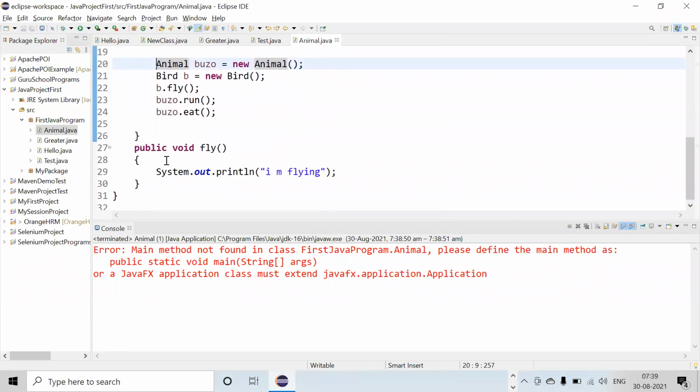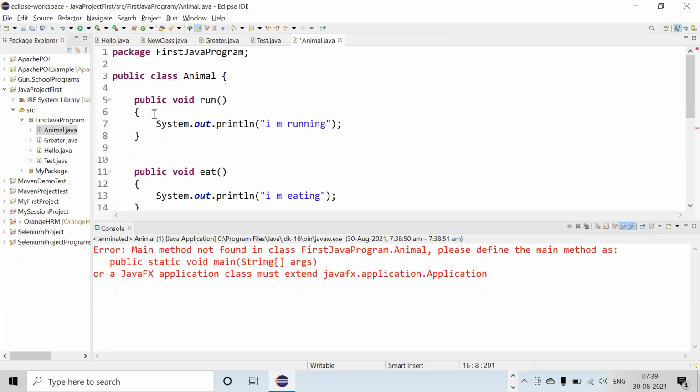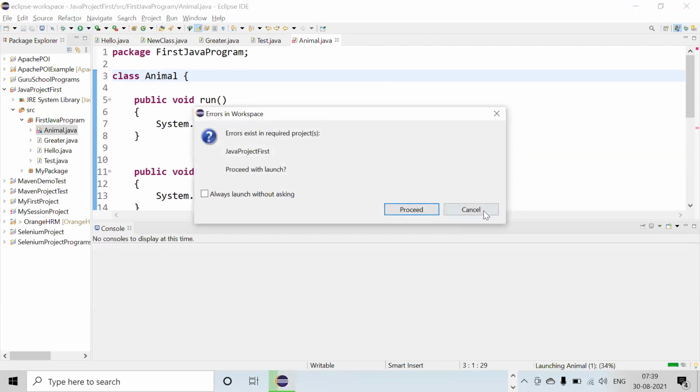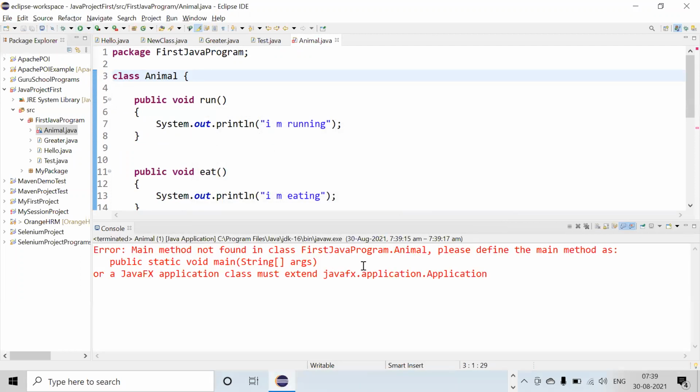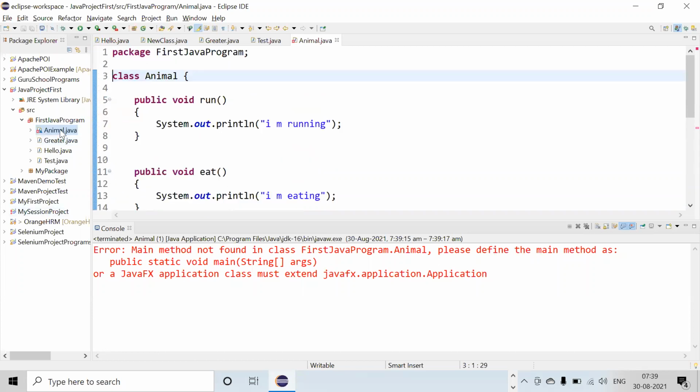If I define it as public also, and I make it like this, I don't make it public, then see what will happen. Then again an error. Why this? Because the Bird class is public, and in public we have defined the main method, so it should run. No. The thing is, you have to write the name of this class. See, the name of this class.